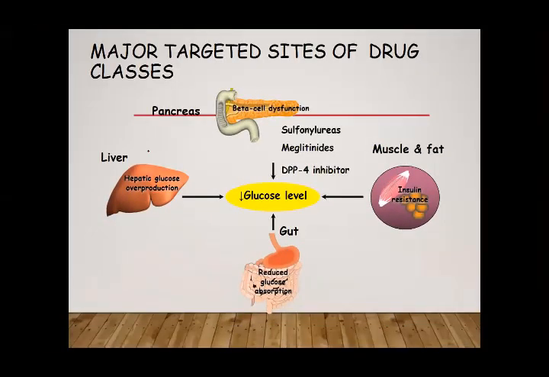So these are the sulfonylureas and meglitinides. They act on the beta cell of the pancreas, and they increase the release of insulin. DPP4 inhibitors decrease the glucose level by acting on the gut, where incretin-related hormones are released, which DPP inhibits, and those hormones increase the release of insulin.